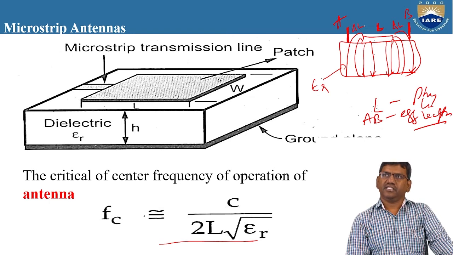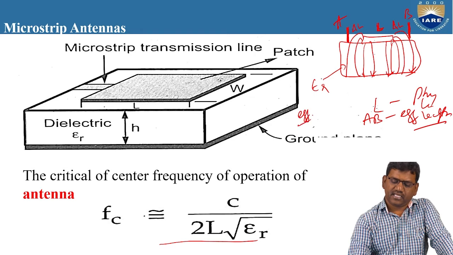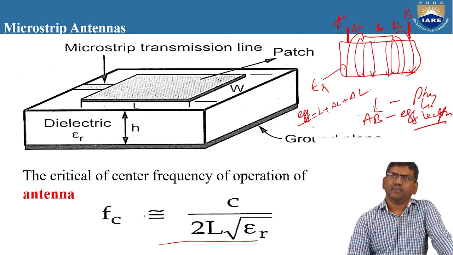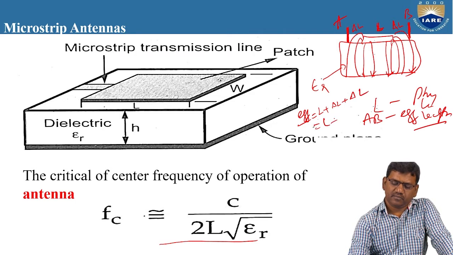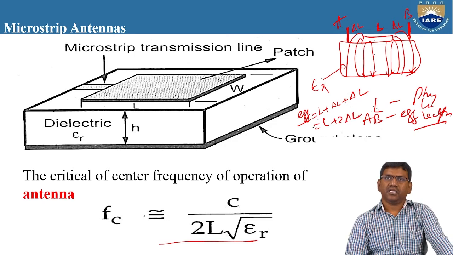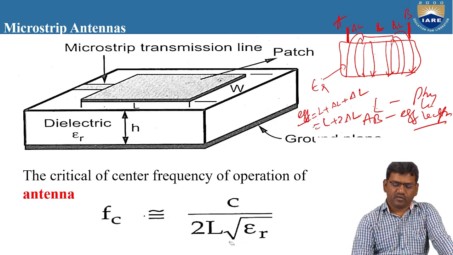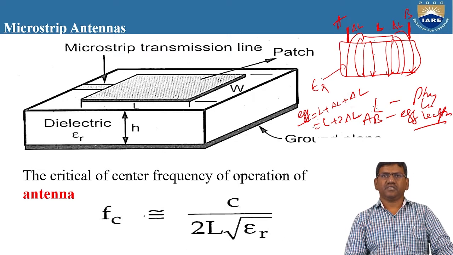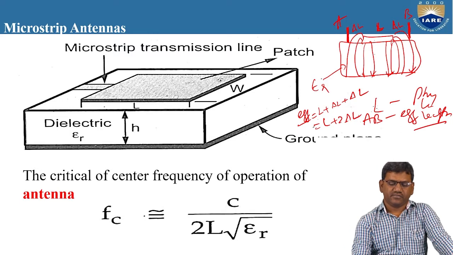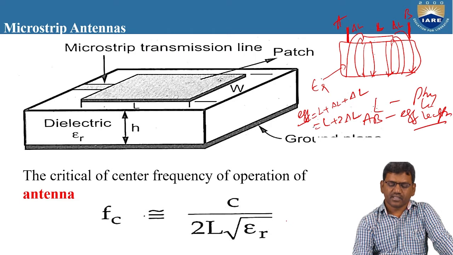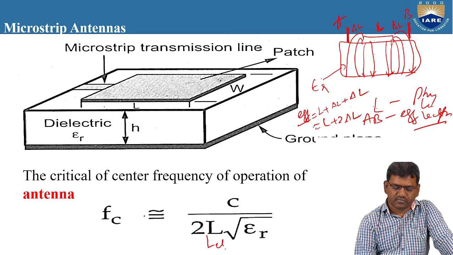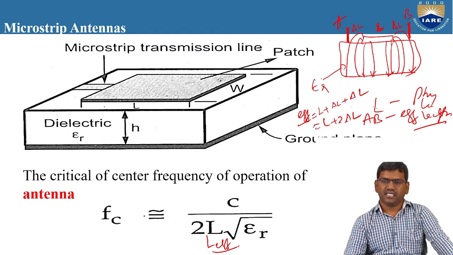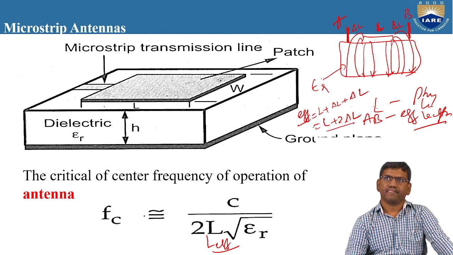Now what will be the effective length here? The effective length can be written as L plus del L plus del L, which is equal to L plus 2 del L. This is the generalized expression for a microstrip antenna, the general expression for the critical or center frequency: Fc is equal to C by 2L into root of epsilon r. And this can be modified by replacing L with L effective, where L effective is nothing but the effective length of the antenna, given as L plus 2 del L.